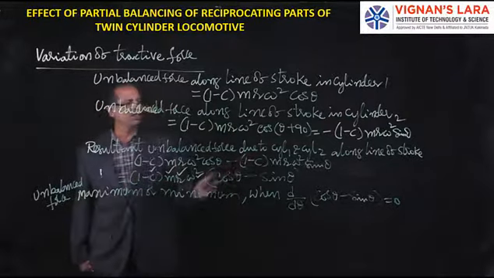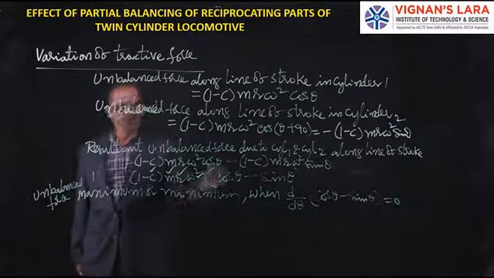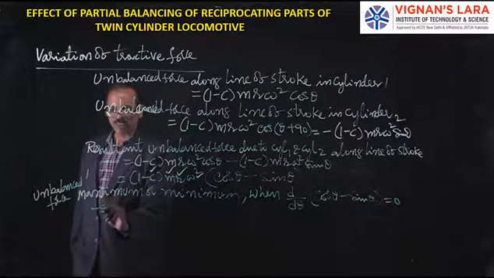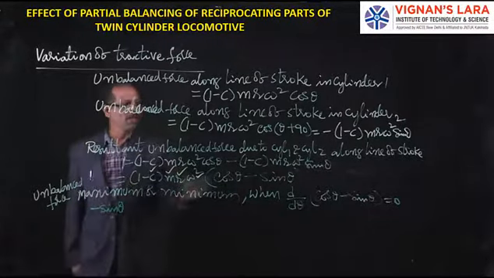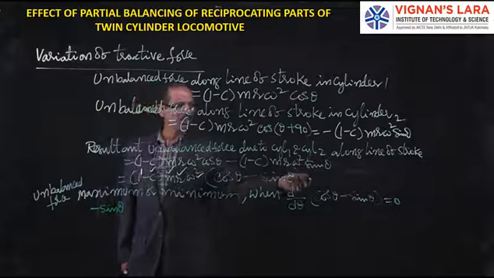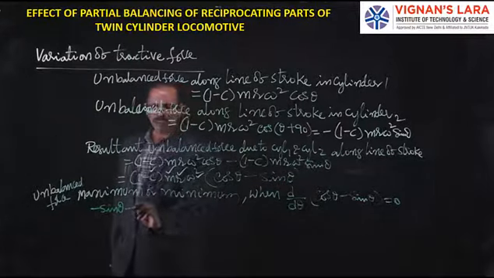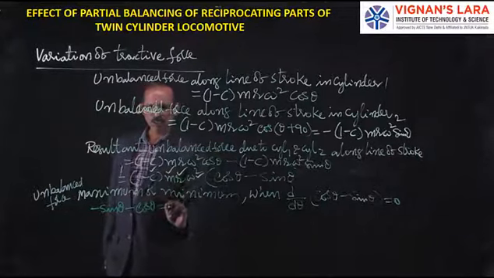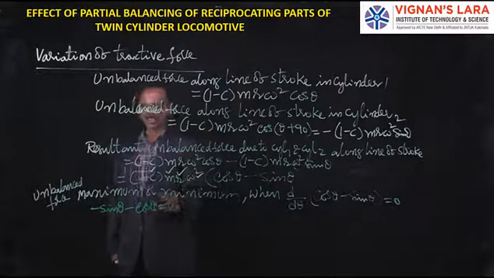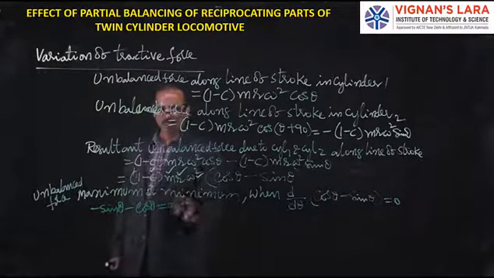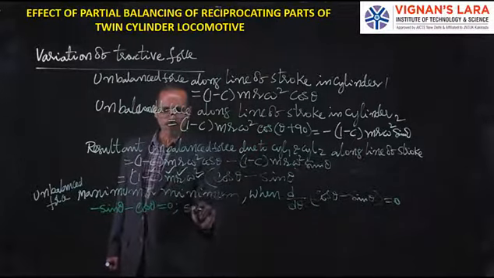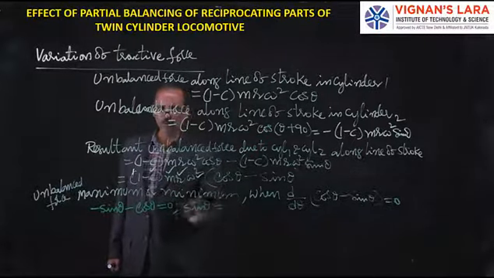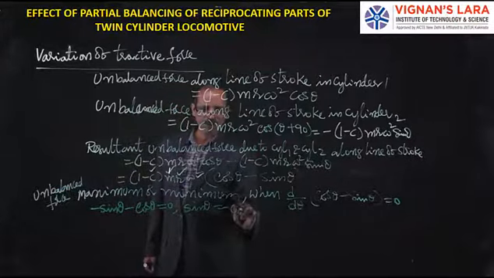So what is d by d theta of cos theta minus sin theta? The derivative of cos theta is minus sin theta, and the derivative of sin theta is cos theta, with the minus already there, so it is minus sin theta minus cos theta is equal to 0. Or you can write sin theta is equal to minus cos theta.